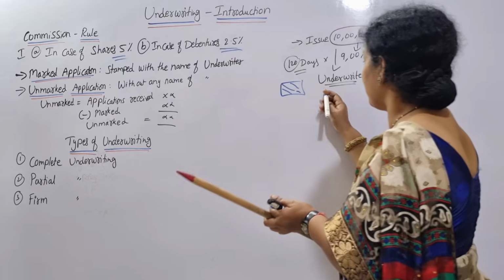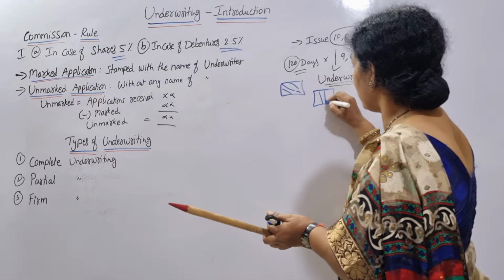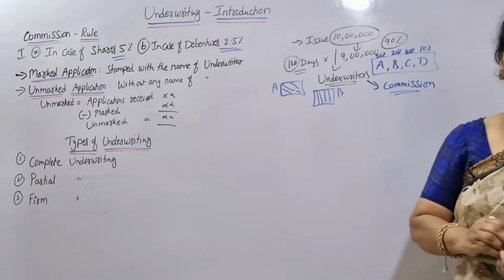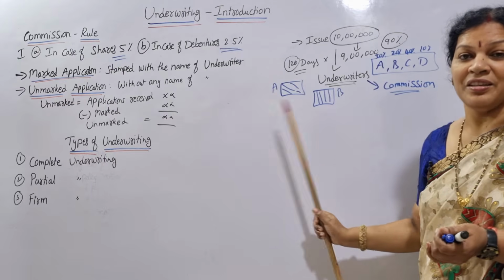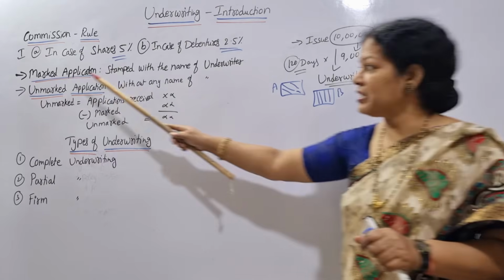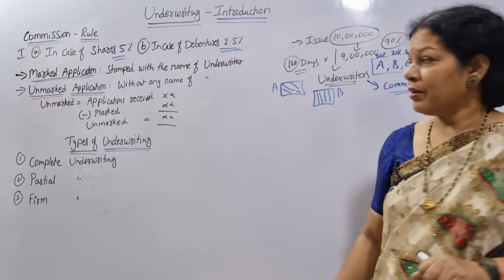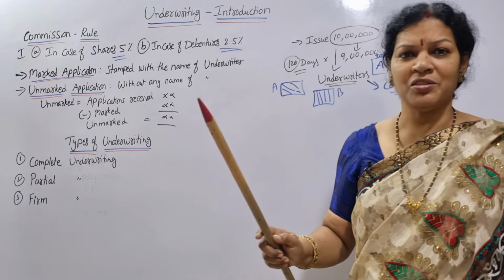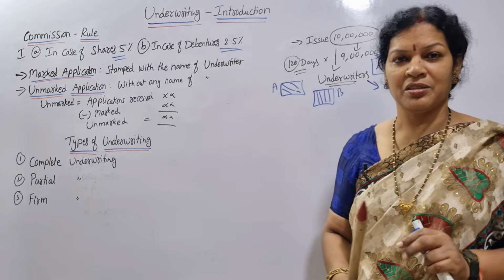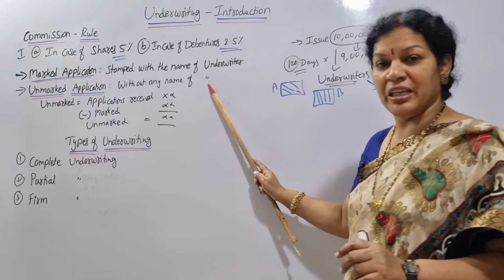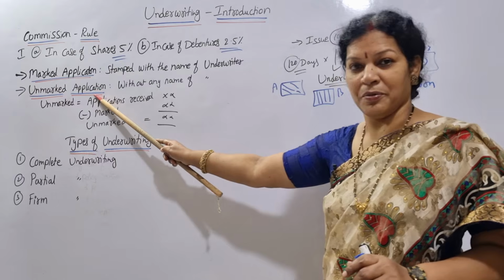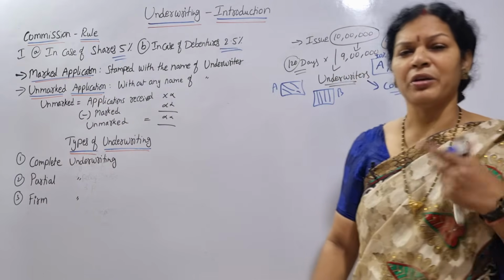If another mark is there, this is B's. So we identify clearly these are the shares of A, and these are the shares for the commitment of B. Those we call a marked application. Whereas an unmarked application is one where there is no stamp, and no one has decided clearly these are mine, these are yours. That is without any underwriter's name, so we call it an unmarked application.